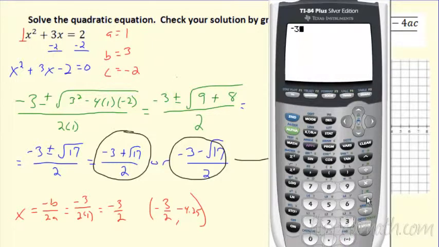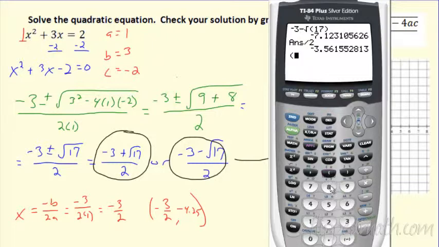I usually say negative 3 minus the square root of 17. And I want you to be able to do this. I want you to be able to find the decimal form. So we have the exact form, there's the decimal form. If I subtract them on top, then divide it by 2, it should be negative 3.56.